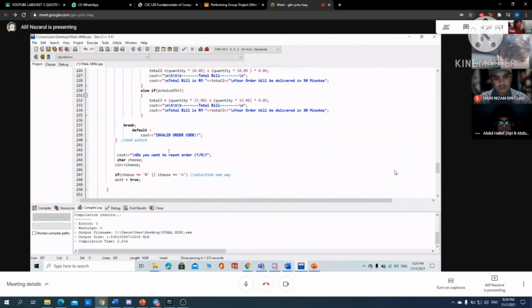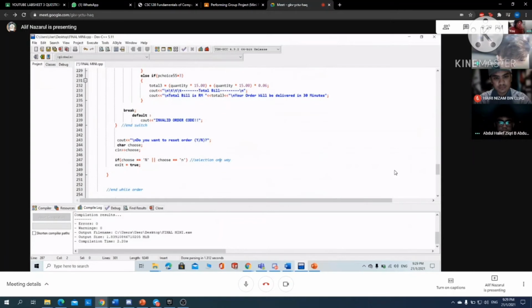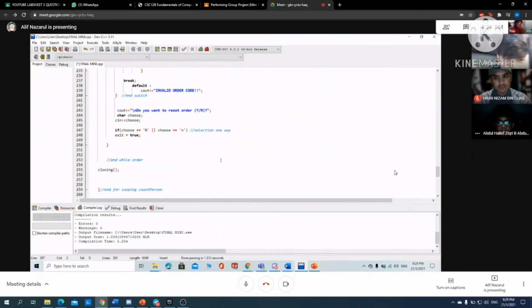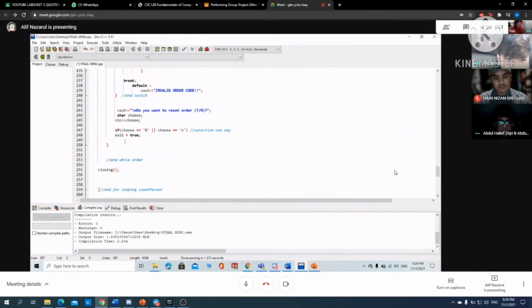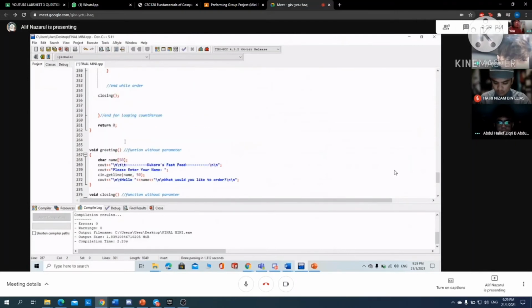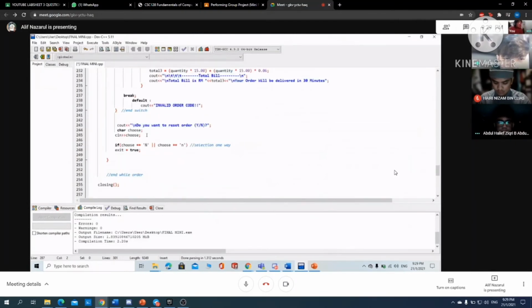Then there is the question of whether you want to receive the order, which is a selection. This is the end of the while order, and we wrote the closing after the end of the while order, which is called the end of looping comparison.